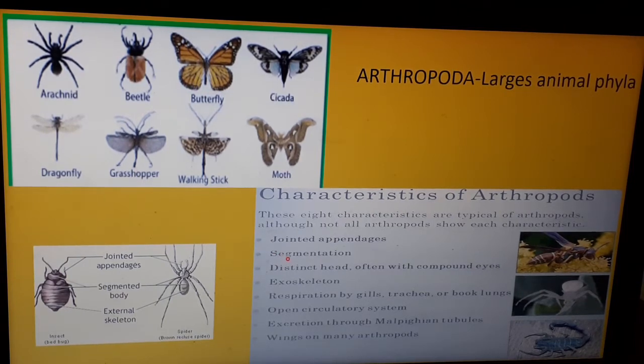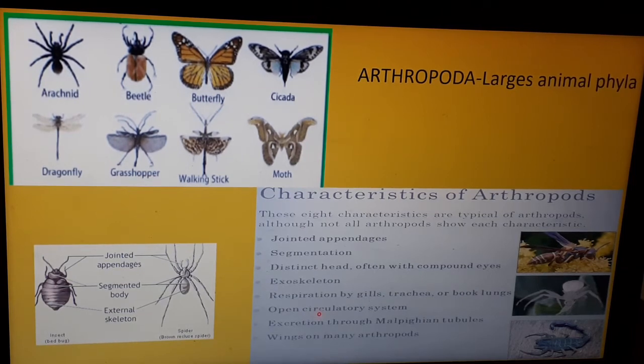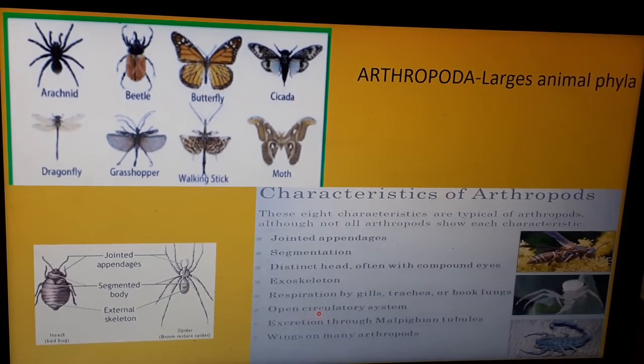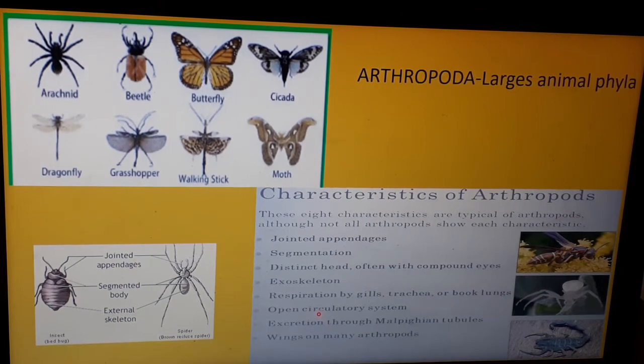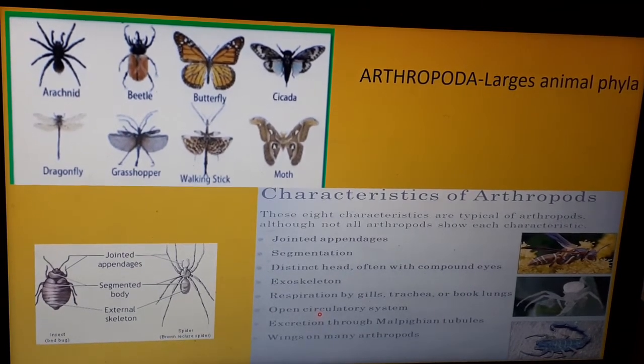Then the body is segmented, divided into parts: the head, thorax, and of course the abdomen. And then they respire by gills, trachea, or book lungs. Their circulatory system is open. That means, unlike the earthworm where blood flows in blood vessels, here blood flows freely in the body space. That is why the body cavity is called hemocoel. Then many of them locomote through wings or through their jointed appendages.